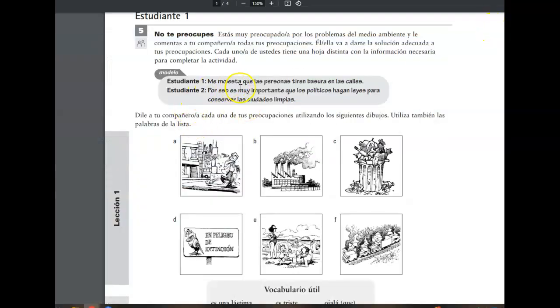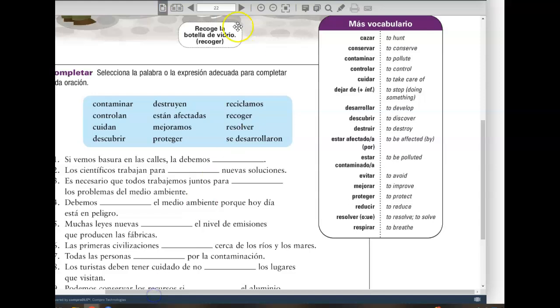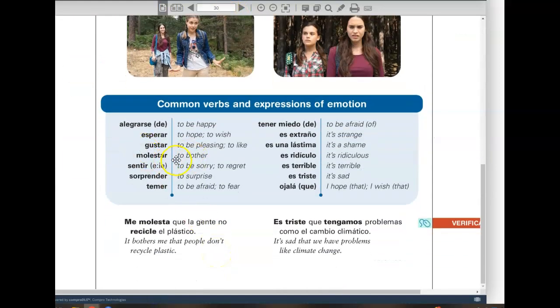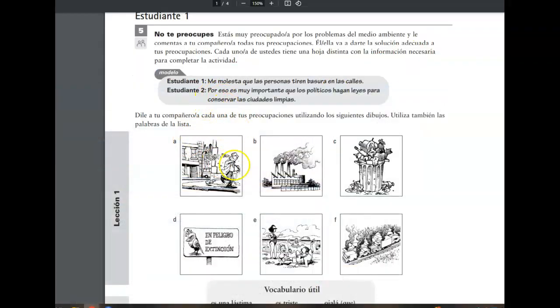So, for example, me molesta que las personas tiren basura en las calles. This would be letter A, yes? Me molesta, again, going back to the expressions on page 30 of emotion. Me molesta is I'm bothered by, or it bothers me, right? Me molesta que las personas tiren basura en las calles. It bothers me that people throw away trash.